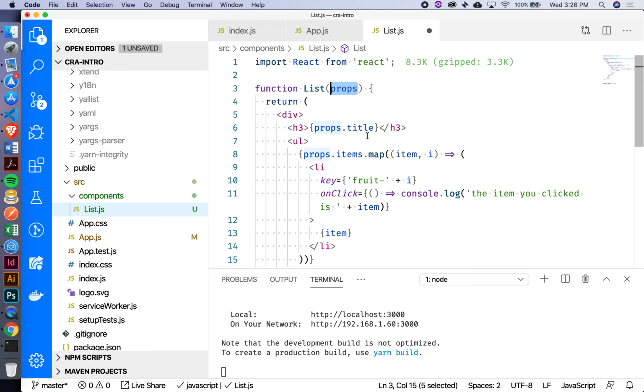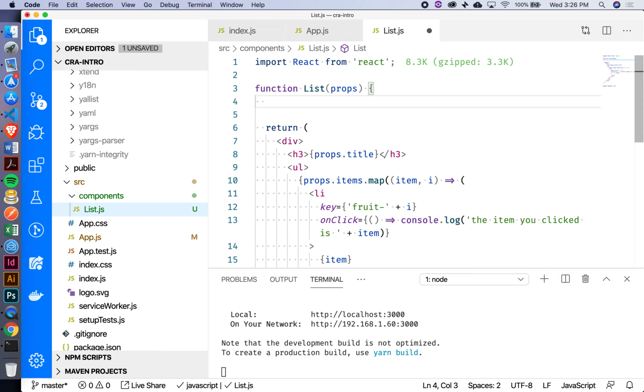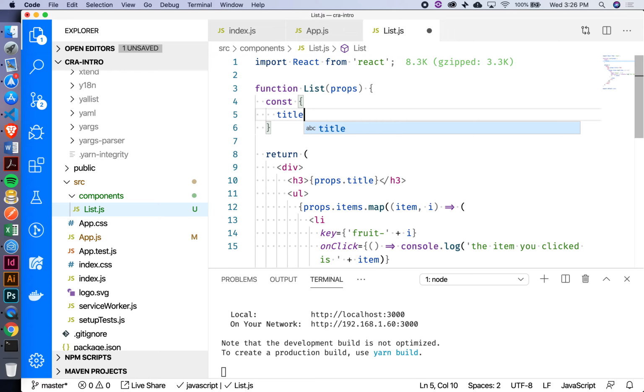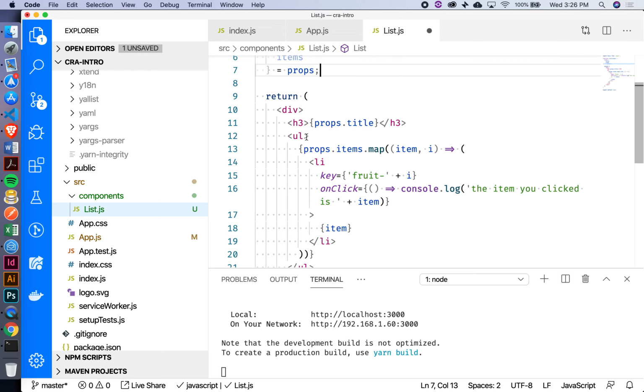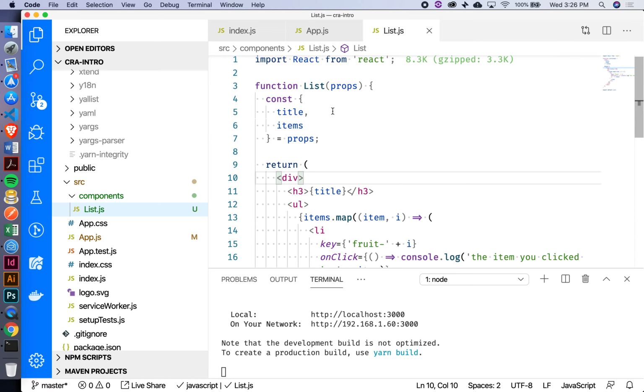Now you could also do your destructuring inside the function if you prefer. If having it right there inside the argument is a little too much to look at, you could also just say const title, items equals props, like that. That would accomplish the same thing. And then again, we would be able to get rid of this props dot.